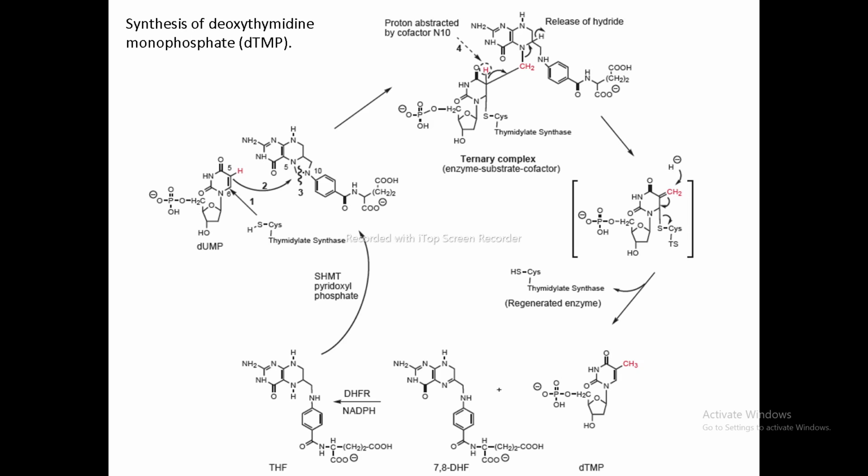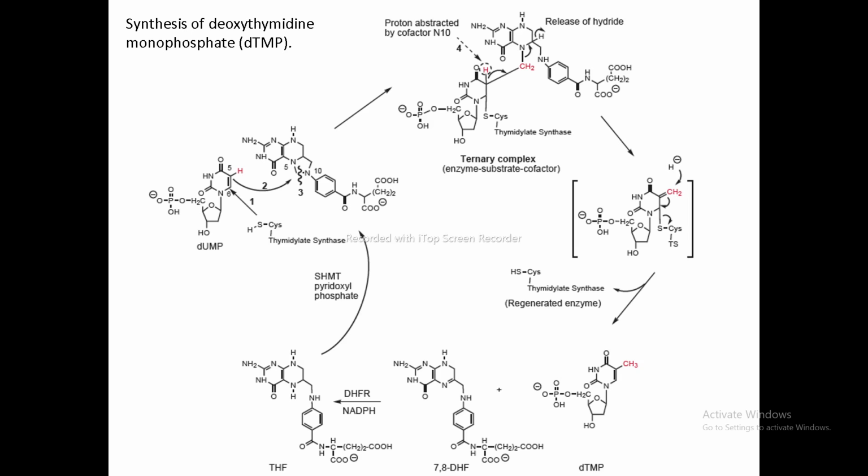So this thymidylate synthase enzyme is very large, and it has very big pockets for the binding of the substrate and for the binding of the cofactor. The active site binding motifs for both the substrate and the cofactor can easily be accommodated by the thymidylate synthase enzyme.